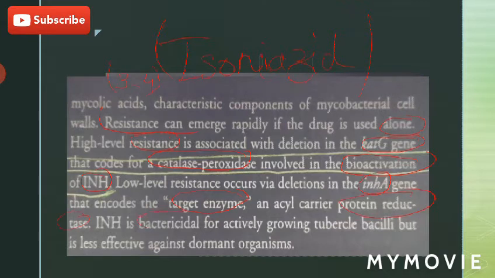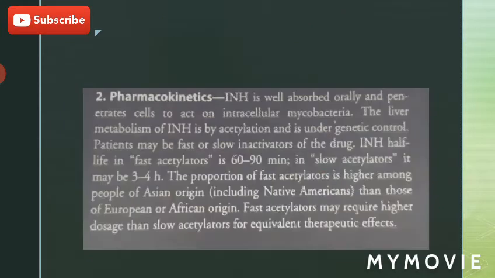INH is bactericidal for actively growing tubercle bacilli but is less effective against dormant organisms. This should be remembered: it is bactericidal for dividing tubercle bacilli but is less effective against those organisms that are dormant and are not dividing.